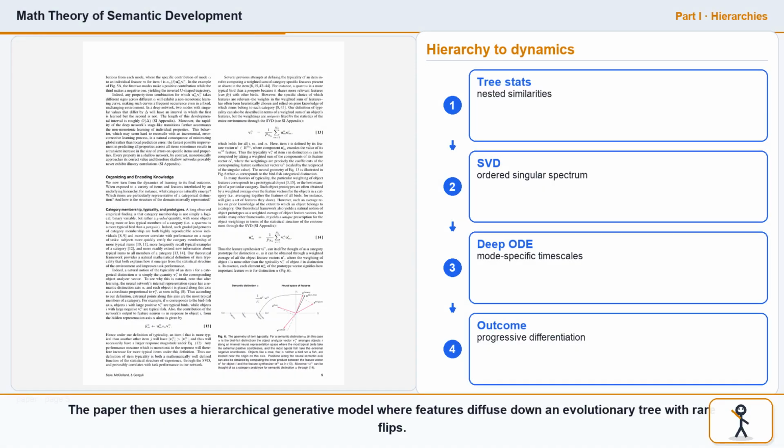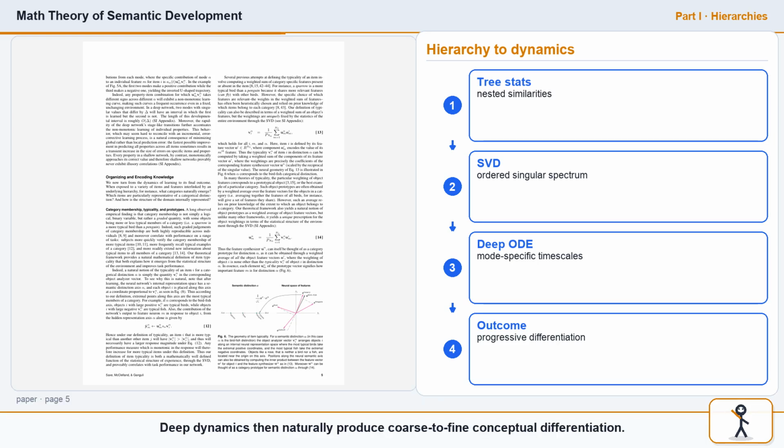The paper then uses a hierarchical generative model where features diffuse down an evolutionary tree with rare flips. This creates nested similarity blocks, broad distinctions with large singular values, and fine distinctions with smaller singular values. Deep dynamics then naturally produce coarse-to-fine conceptual differentiation.